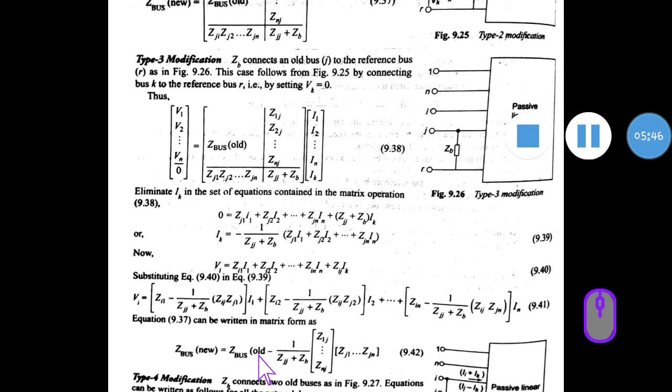And if you want to do problems on this, I told you what you have to analyze. At last I have shown, in one page, all those equations, so that you will come to know how to do problems. Type 1 and type 2 for addition of branch, type 3 and type 4 for addition of link. With the special cases, refer to those and do problems.